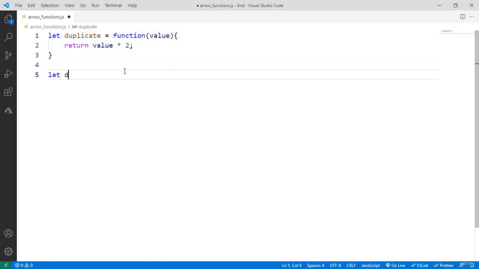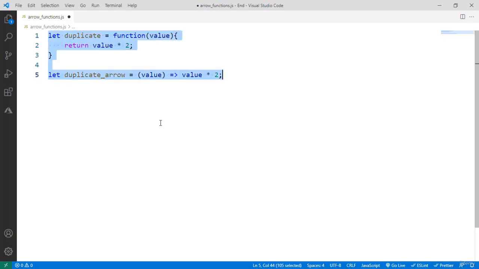Let me say here, let duplicate arrow. This is the arrow version of this function. And I will say here, first, the parameters of this function, which is going to be value. And then I am going to use equal to and greater than, which is like an arrow, which is why these functions are called arrow functions. And then here I will say value times 2.